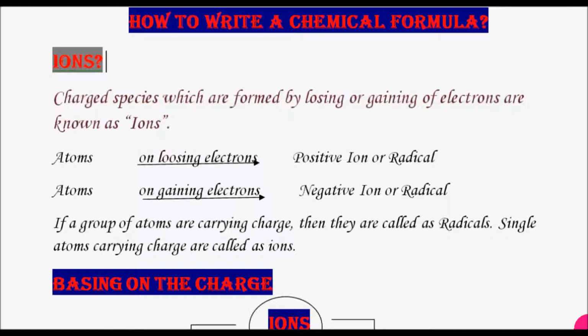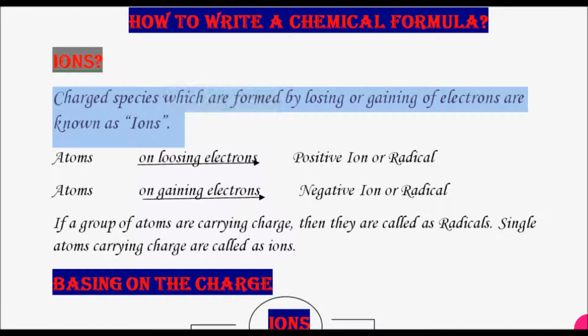So keeping it aside, coming to our point of ions, atoms on losing electrons gain a positive charge and they are called a positive ion or positive radical. Okay, so what are ions? Once again I will repeat, ions are the charged species. We should not call it charged particles, because if we say it is a charged particle, then people will get confused with charged particles like protons, electrons, etc.